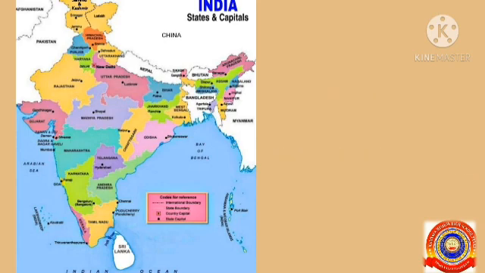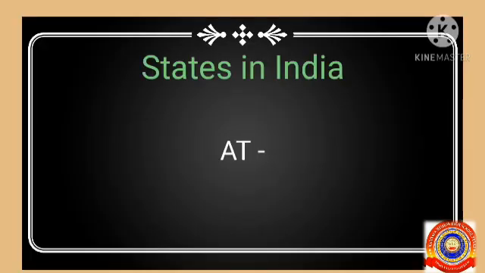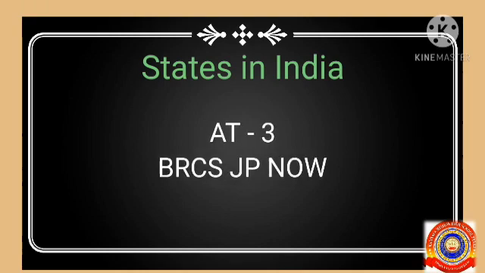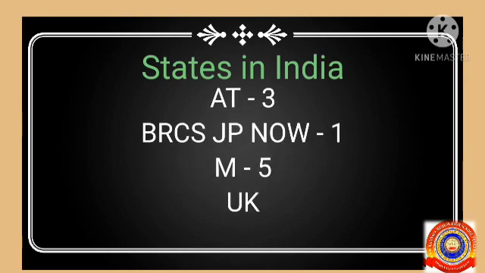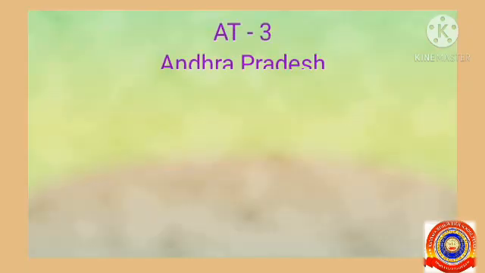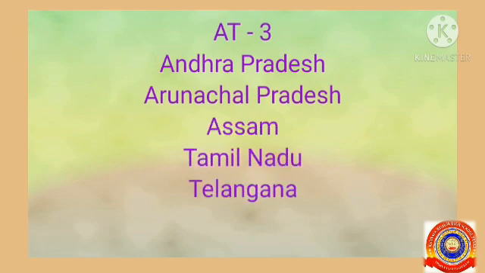Let's learn the states in India. All of you listen here. This is the simple way to learn states in India. Using this method, we can easily memorize all the states. Here, 3 means that there are 3 states in India which start with the letters A and T. They are Andhra Pradesh, Arunachal Pradesh, Assam, Tamil Nadu, Telangana and Tripura.